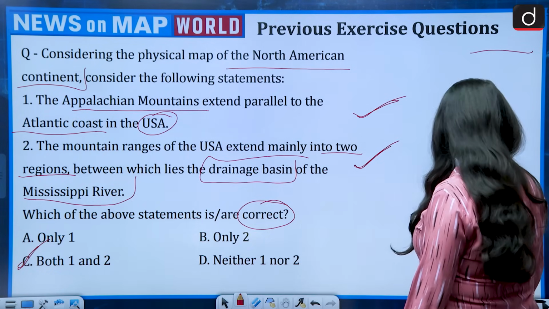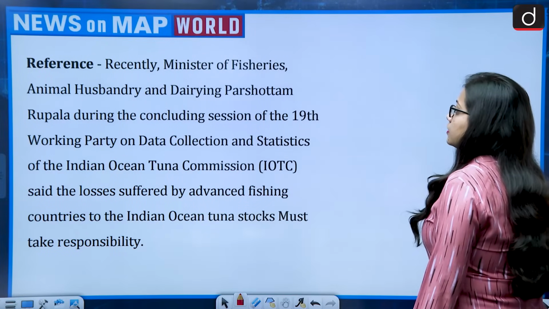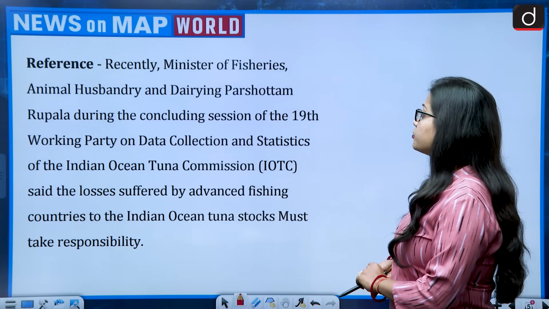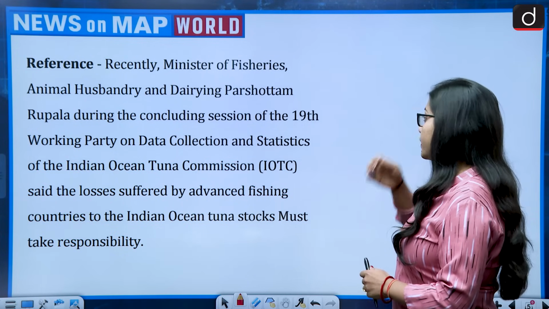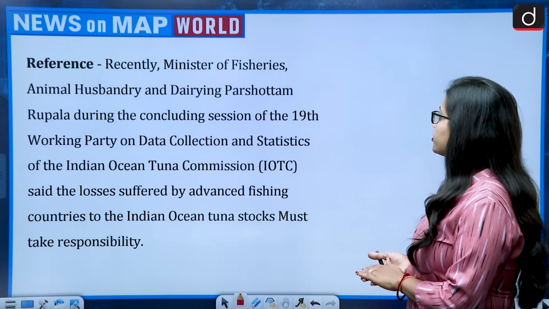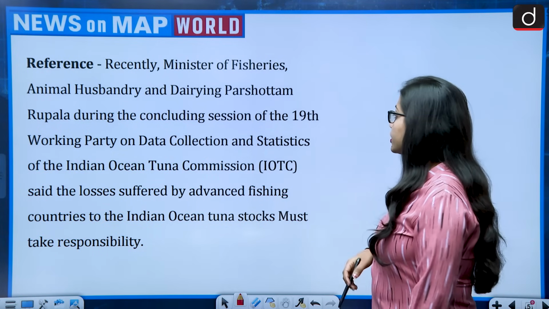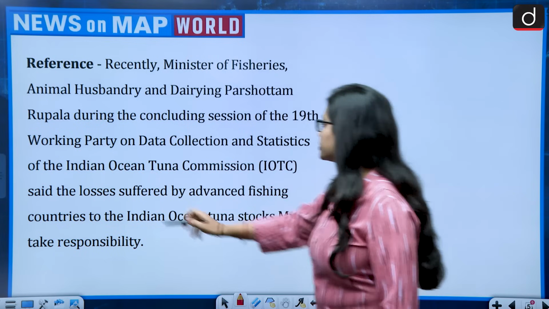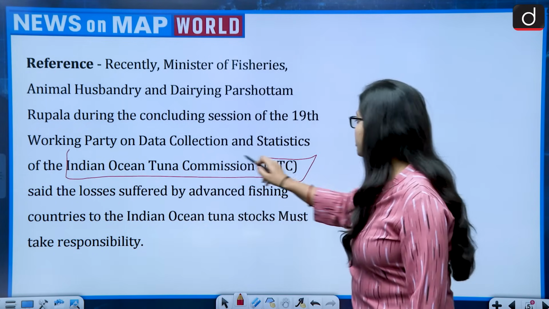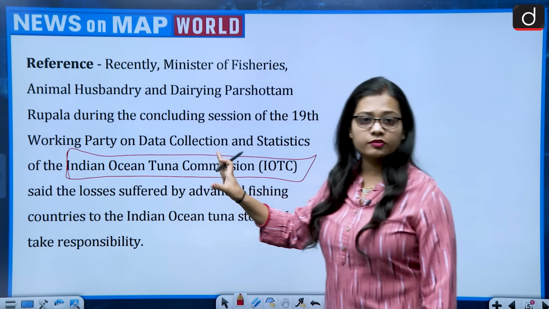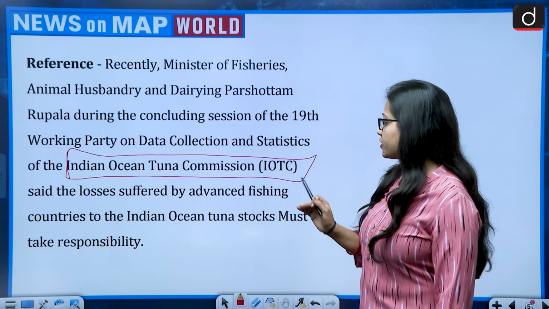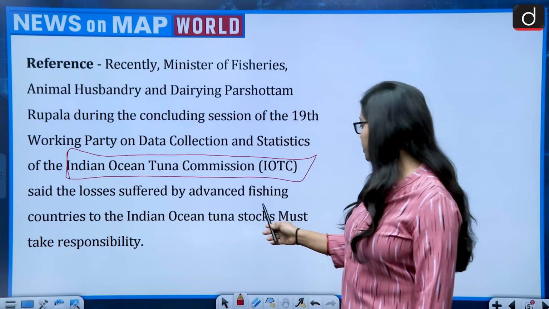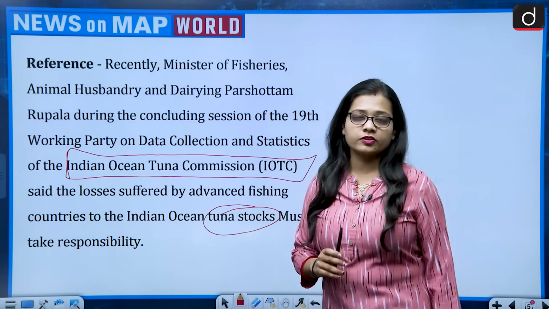Now, moving on to today's session. The reference talks about the recent statement of the Minister of Fisheries, Animal Husbandry and Dairying, Purushottam Rupala, during the concluding session of the 19th Working Party on Data Collection and Statistics of the Indian Ocean Tuna Commission. Now, this is important because the question is based on this only. He said that the advanced fishing countries must take responsibility for the losses suffered by the Indian Ocean tuna stocks.